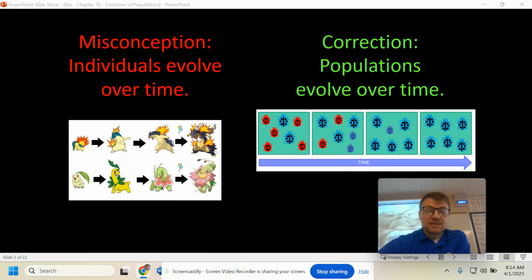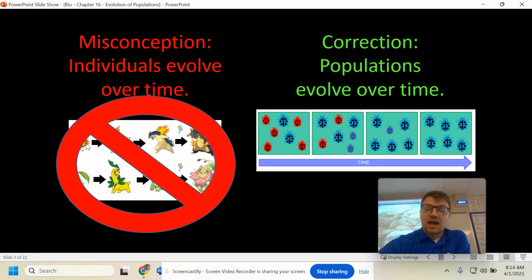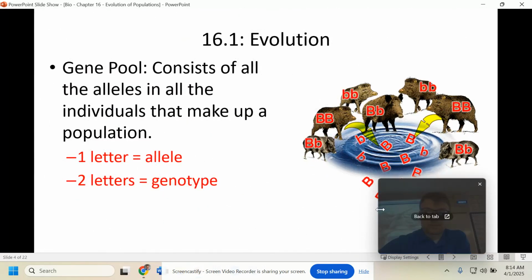Again, the big misconception here is that evolution is the change in an individual. This is not true. This does not happen like in Pokemon. What actually happens is the populations evolve over time. You can see here, this population over time will change. Thus, that is evolution. So again, individuals don't evolve, populations do.